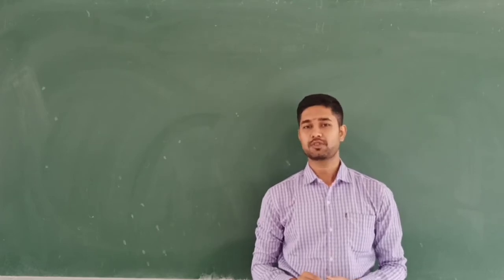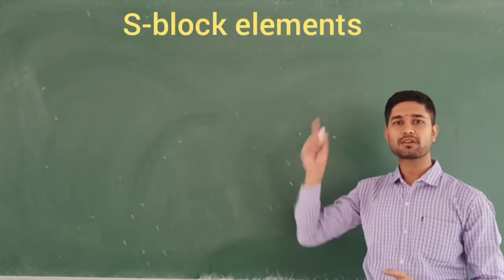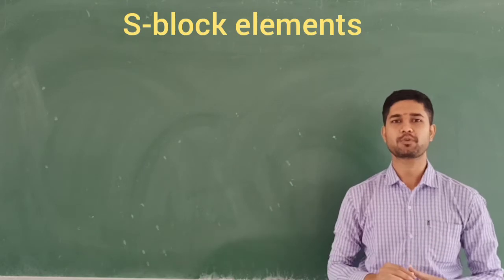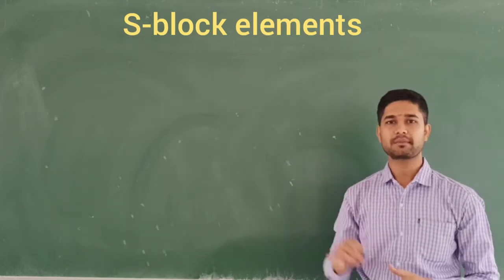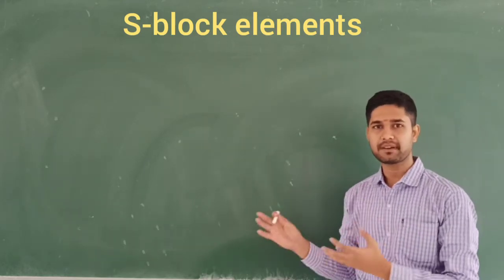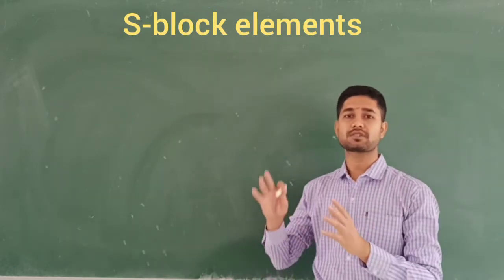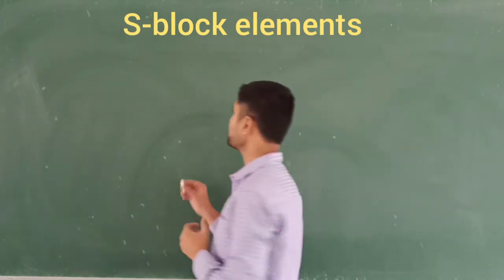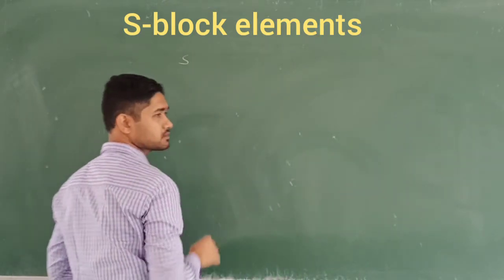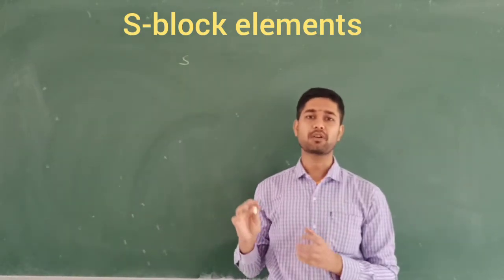Begin with a new chapter that is called s-block elements. What do you mean by this s-block elements? The s-block elements are the elements in which the electrons enter into the last outermost orbital, that is called the s orbital. So this we are going to call the s-block elements.